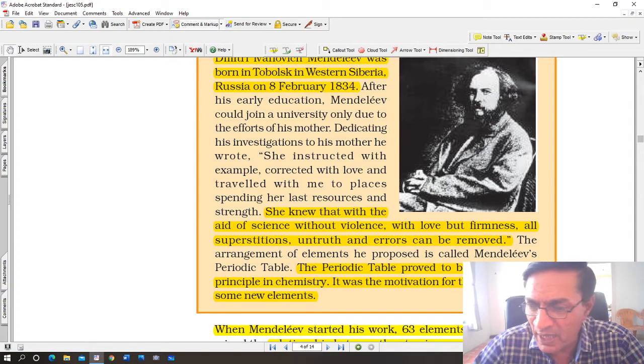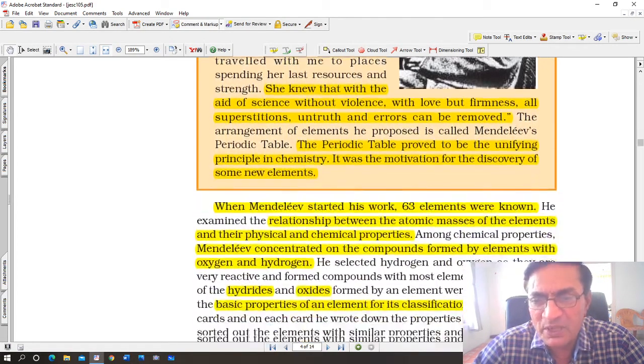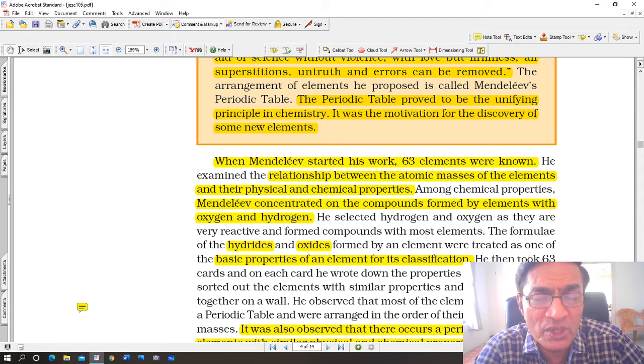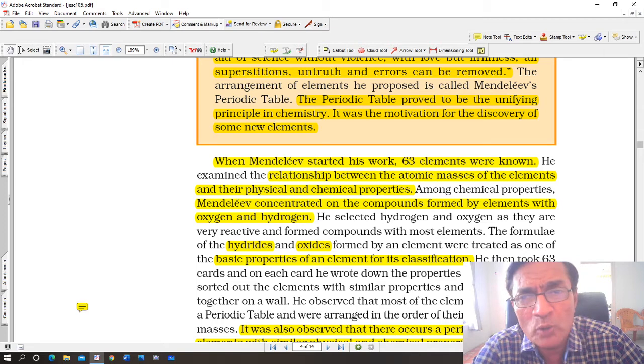When Mendeleev started his work, there were 63 elements which were known. He examined the relationship between the atomic masses of the elements and their physical and chemical properties. Among chemical properties, Mendeleev concentrated on the compounds formed by hydrogen and oxygen. Why? Because both of them, hydrogen and oxygen, are extremely reactive, and lots of elements combine with hydrogen and oxygen.